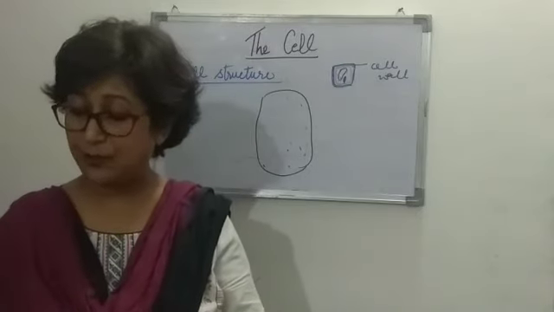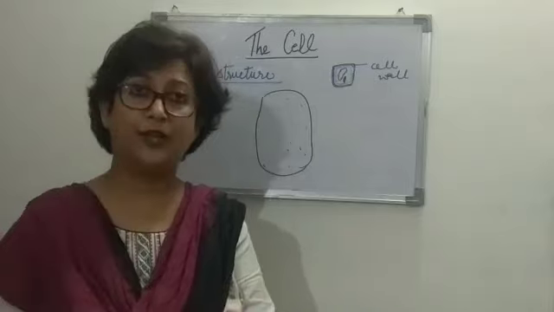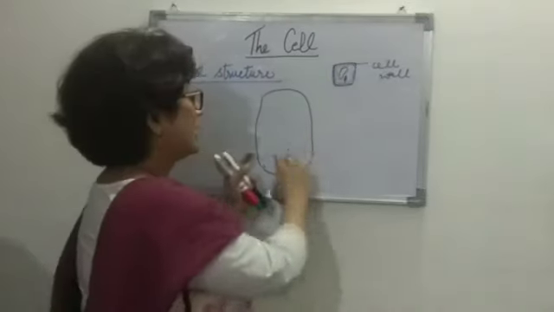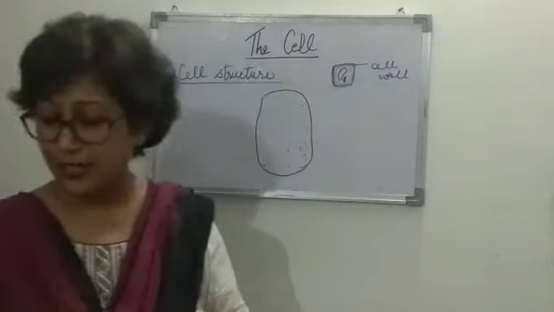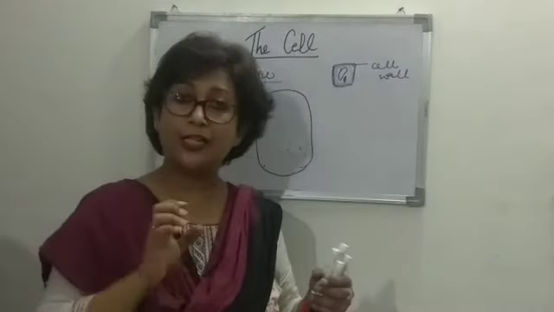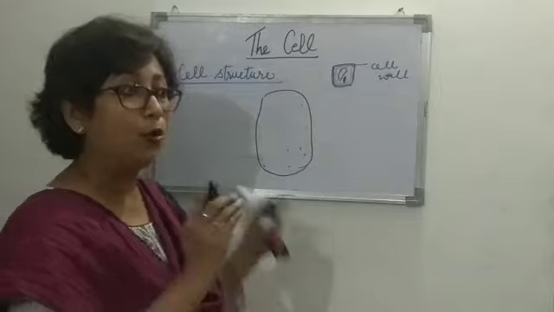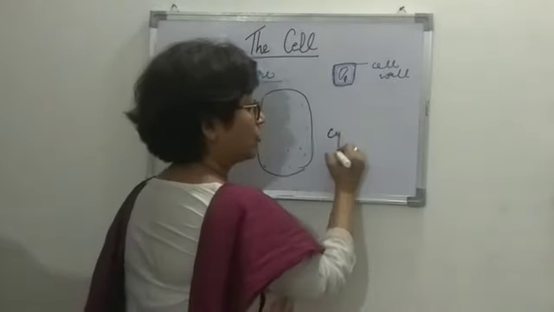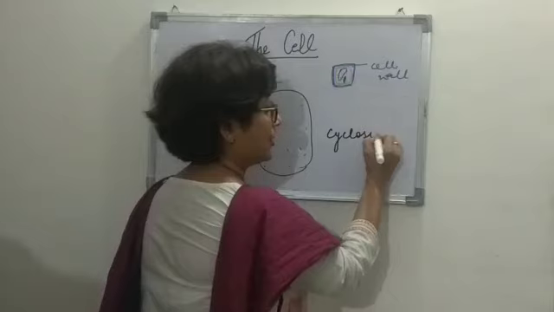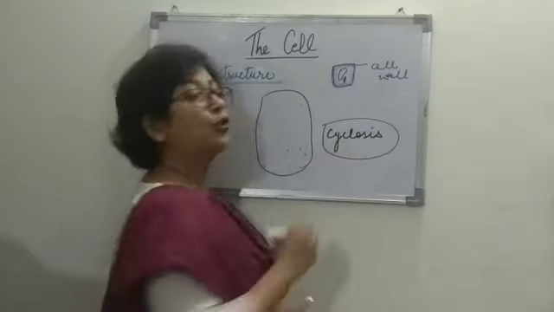So the cytoplasmic matrix is generally in perpetual motion, right? The matrix is in some kind of motion. That motion is known as cyclosis. What is cyclosis? The motion of the cytoplasmic matrix is known as cyclosis. This is the name of the motion.